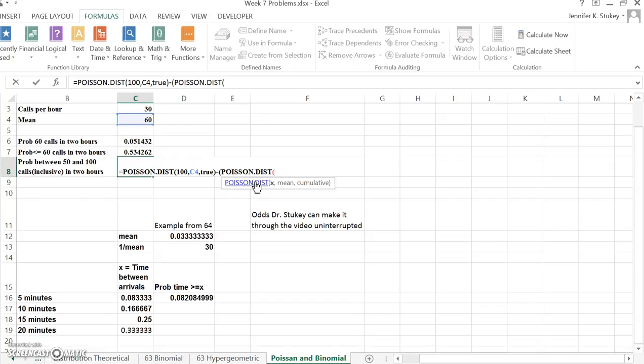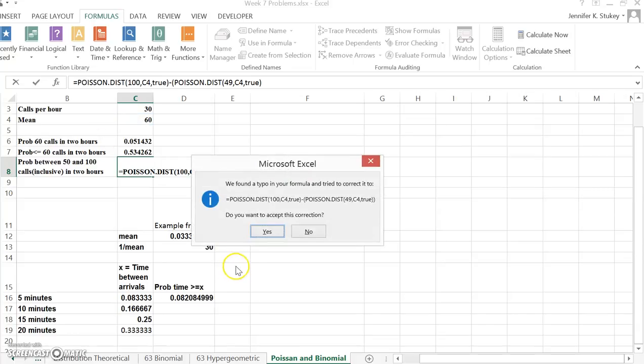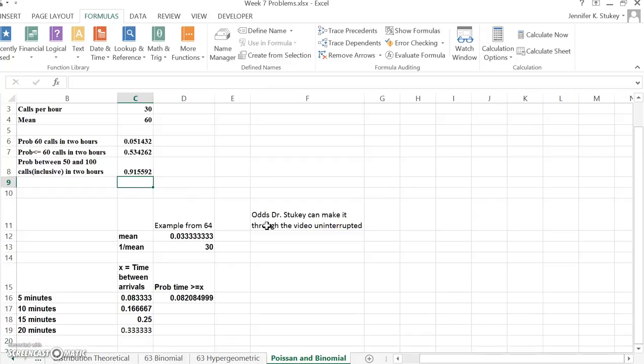So that is why that X is 49, your mean is still 60, and your cumulative probability here is still true. And we need an extra parenthesis. That's fine. I'm going to go ahead and select that. And we have a 91.5% chance that we will have between 50 and 100 calls in 2 hours.